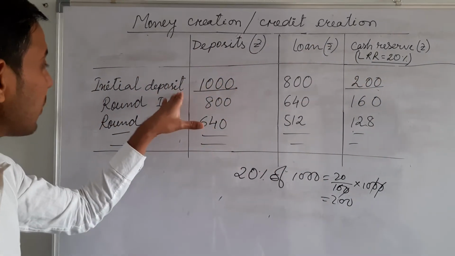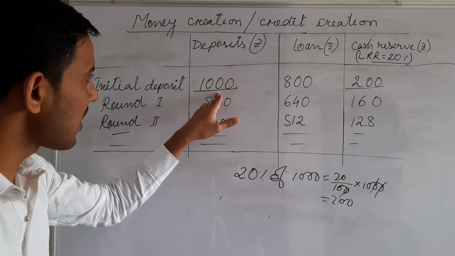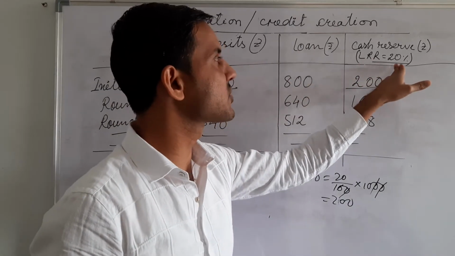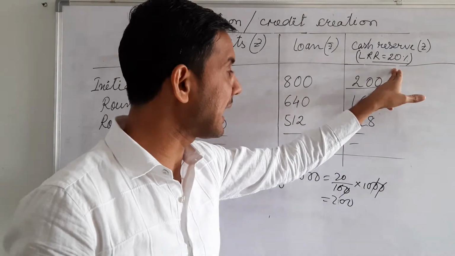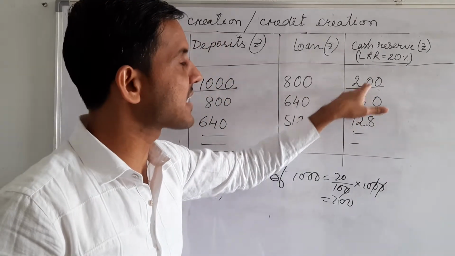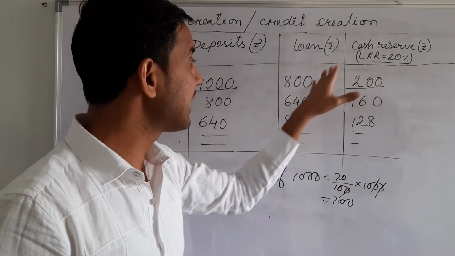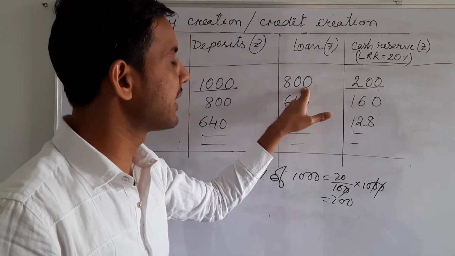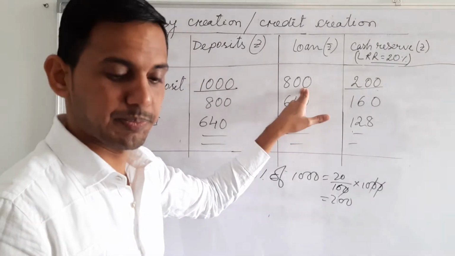So when your initial deposit is 1000 and the legal reserve ratio is 20%, the bank has to keep these 200 rupees as legal reserve, and the left amount, these 800, they can give as a loan.